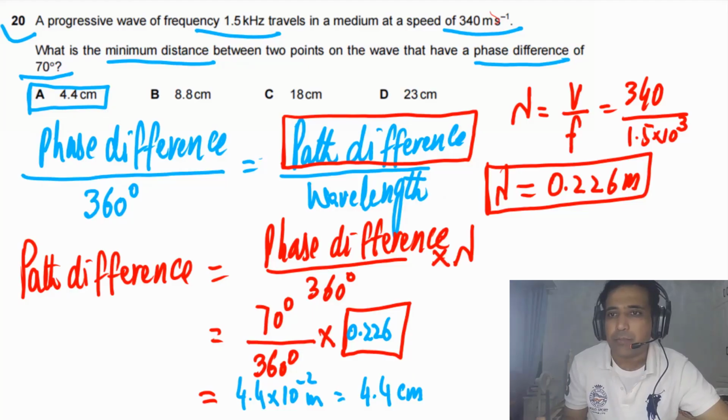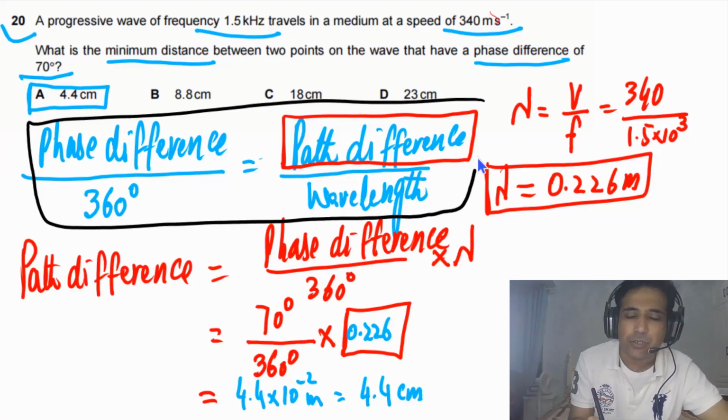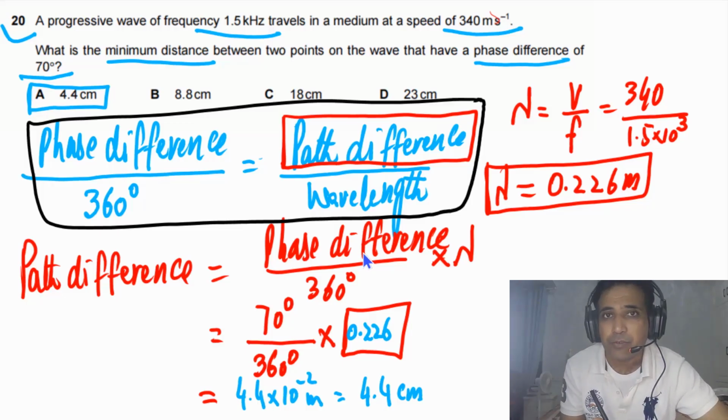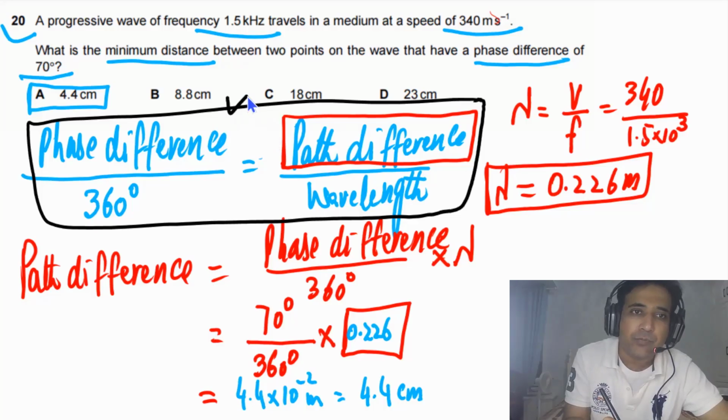Let me highlight the main concept again. You need to understand that the ratio between phase difference and 360 is equal to path difference divided by wavelength. This is a very important concept. Try to remember or try to understand this.